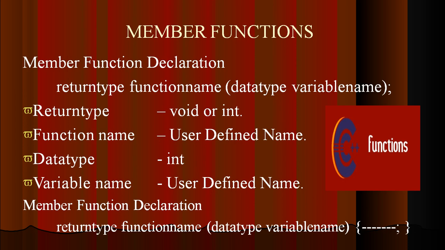Next, member functions. A member function declaration has the return type, which is a data type first of all, then the name of the function, and the parameter passing is optional. So we may or may not have parameters. If we use parameters, we have to specify the data type of that parameter. And the function declaration is terminated with a semicolon.